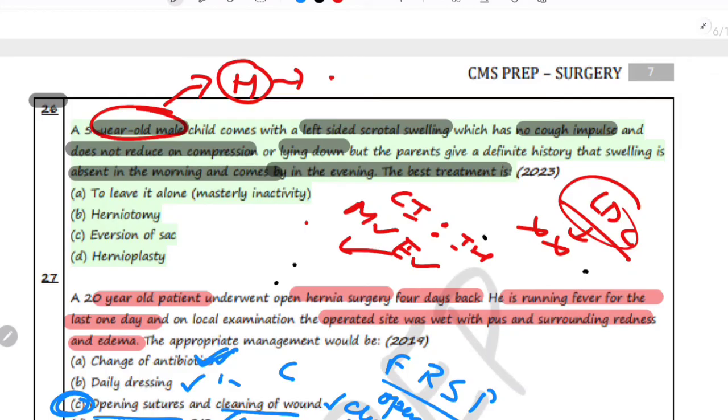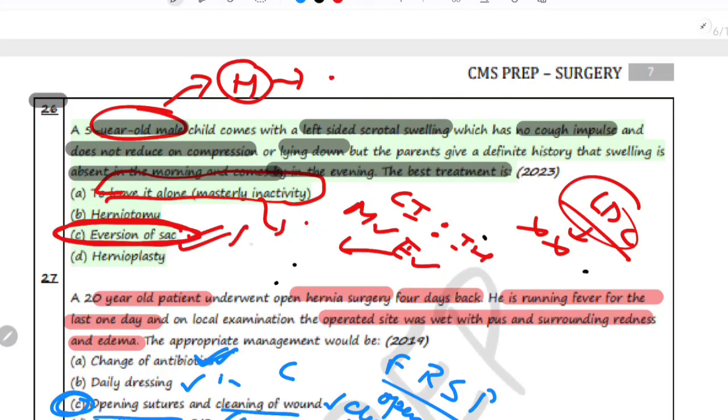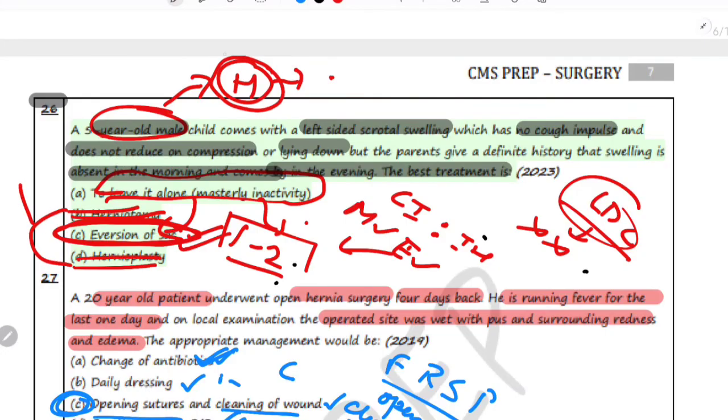So the best treatment is eversion of sac. So this is the best treatment, and this is the correct option. To leave it alone, masterly inactivity, is also correct, but conservative management of children is generally done under 1 or 2 years, and observation is preferred, as spontaneous closure of processus vaginalis often occurs. However, if it does not occur, then the only treatment of choice is eversion of sac. So herniotomy and hernioplasty are related to hernia surgery, which is not the case here. Here it is the case of hydrocele.